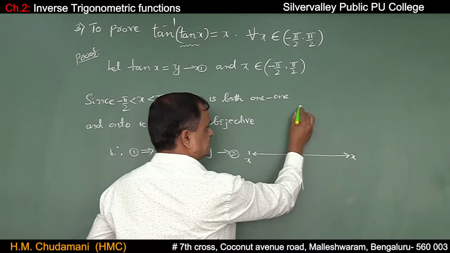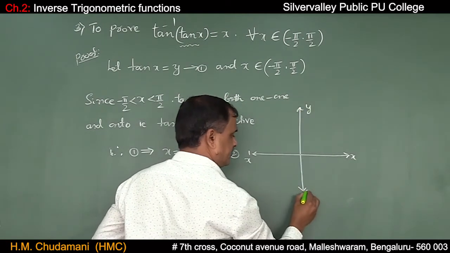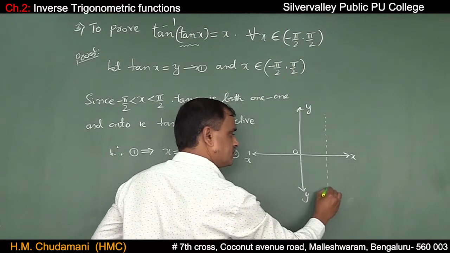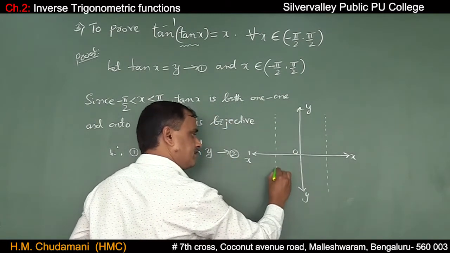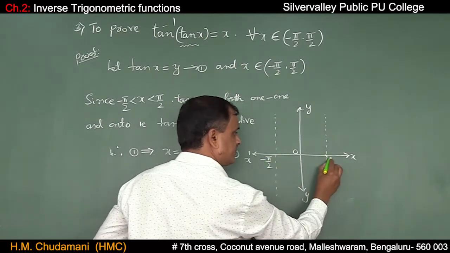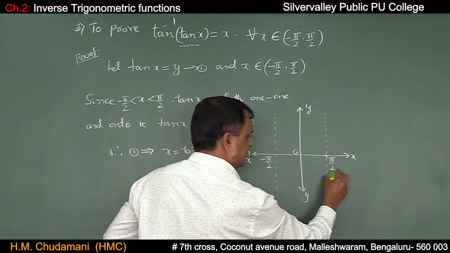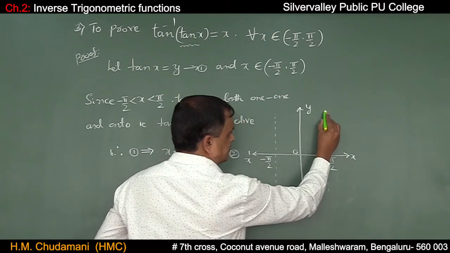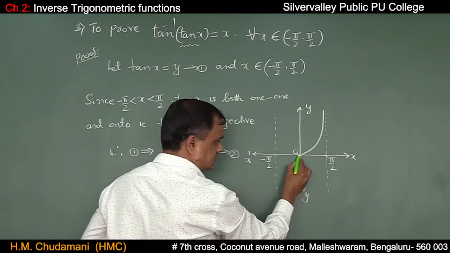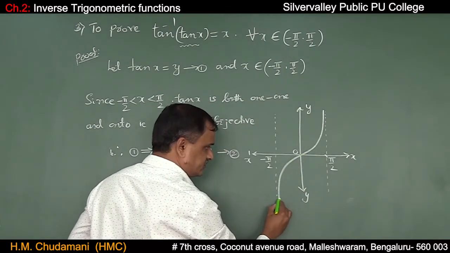On the x-axis, negative x-axis, 0, this is minus pi by 2, plus pi by 2. See the graph, this is the graph of tan x, like this.